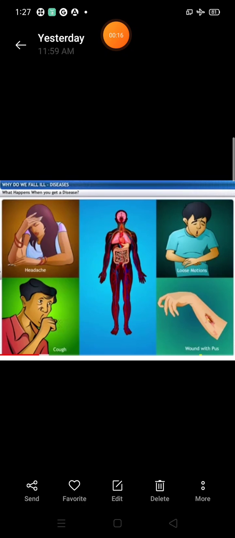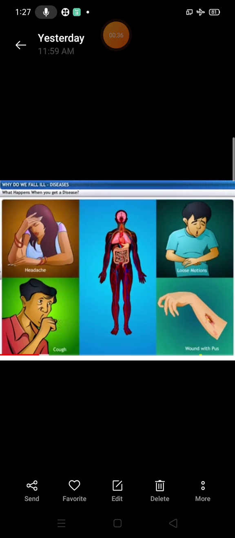Today's topic is signs and symptoms. What are signs and symptoms? These two words relate to disease. When the body gets diseased, it shows certain symptoms and signs of illness. These symptoms and signs help in the identification and diagnosis of the disease.